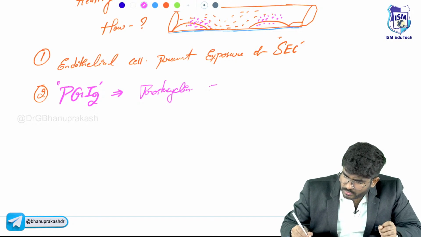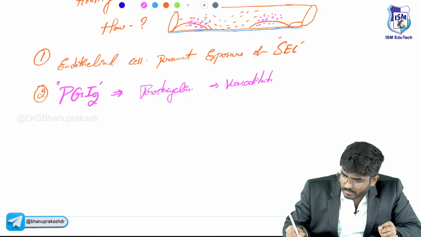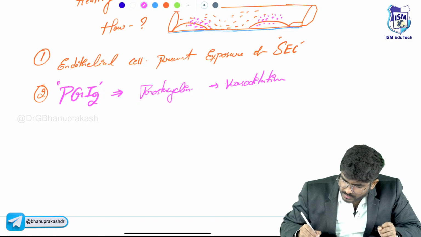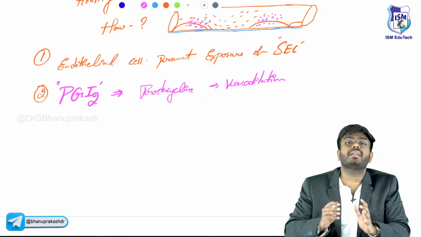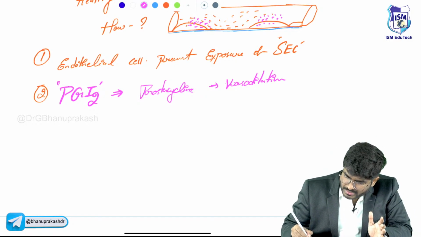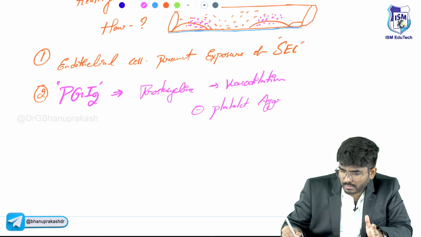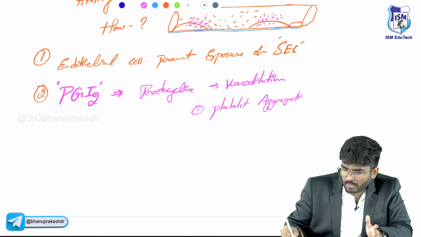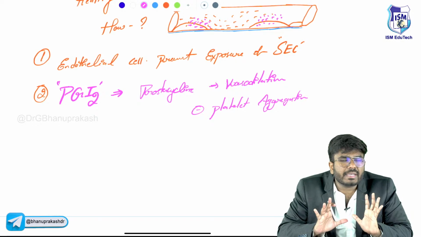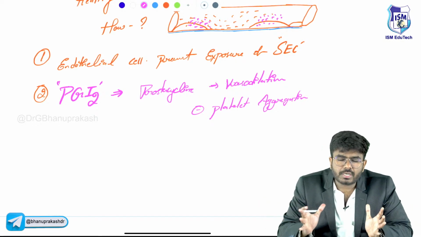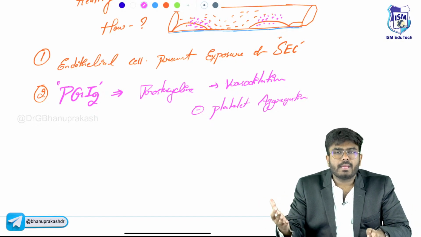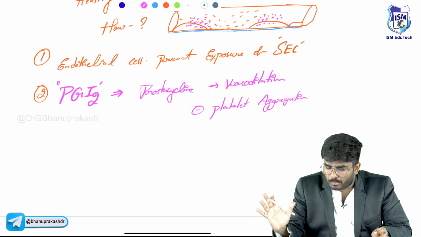This prostacyclin causes vasodilation. Not only that, prostacyclin inhibits platelet aggregation, followed by clotting and thrombosis.